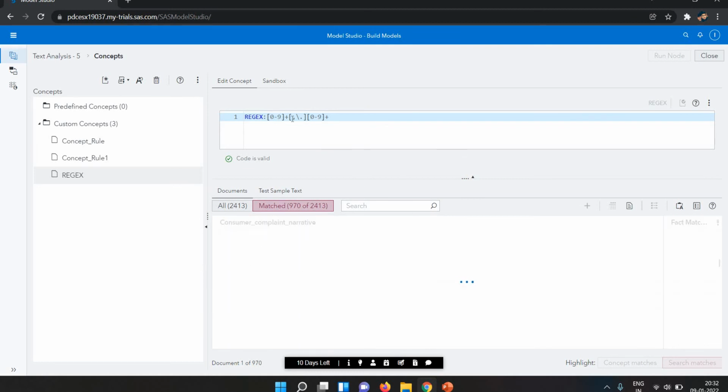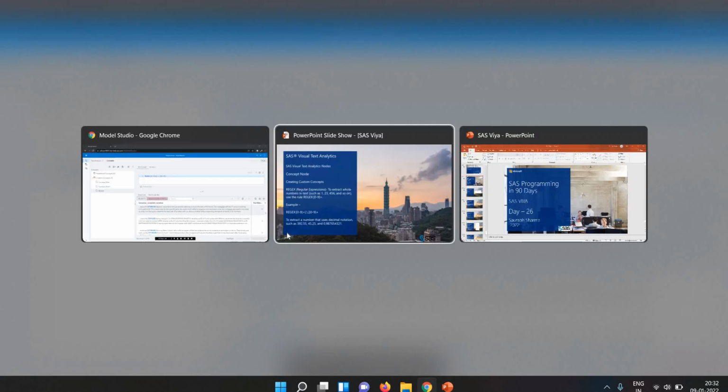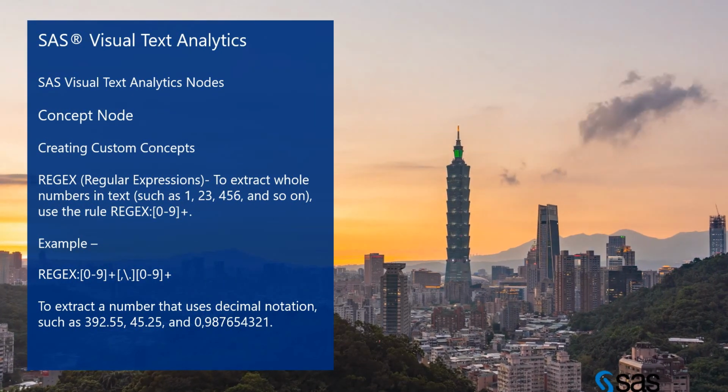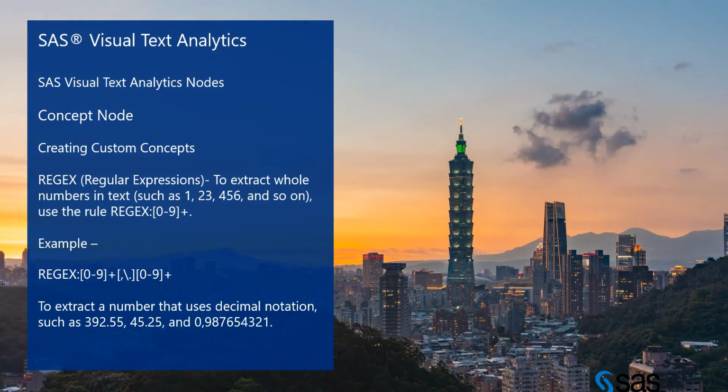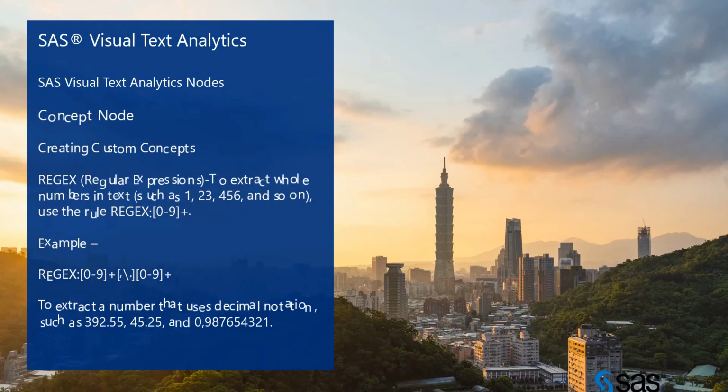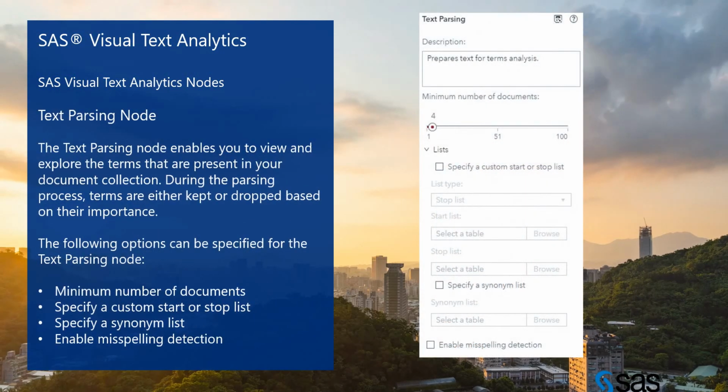So this is how we are writing the code. If we need the regular expression, if we need to extract the numeric values, we write a regex, then my value. So this is about the concept node.